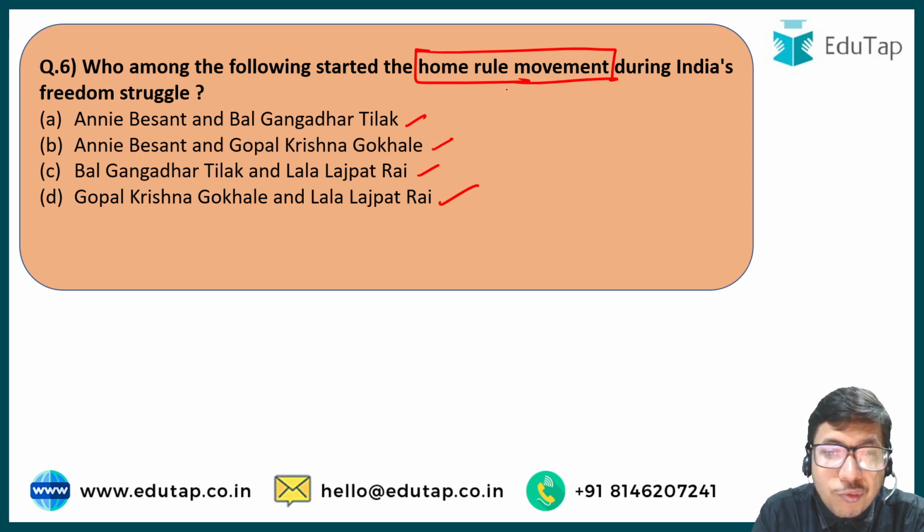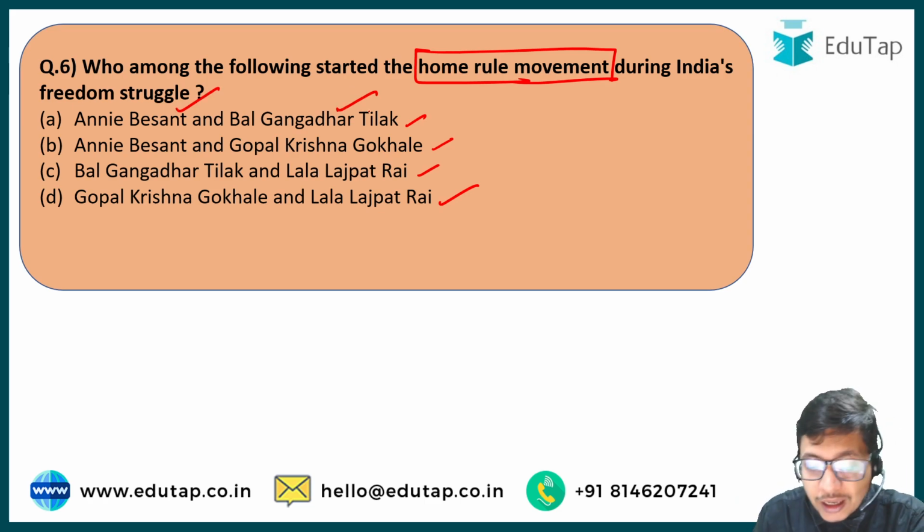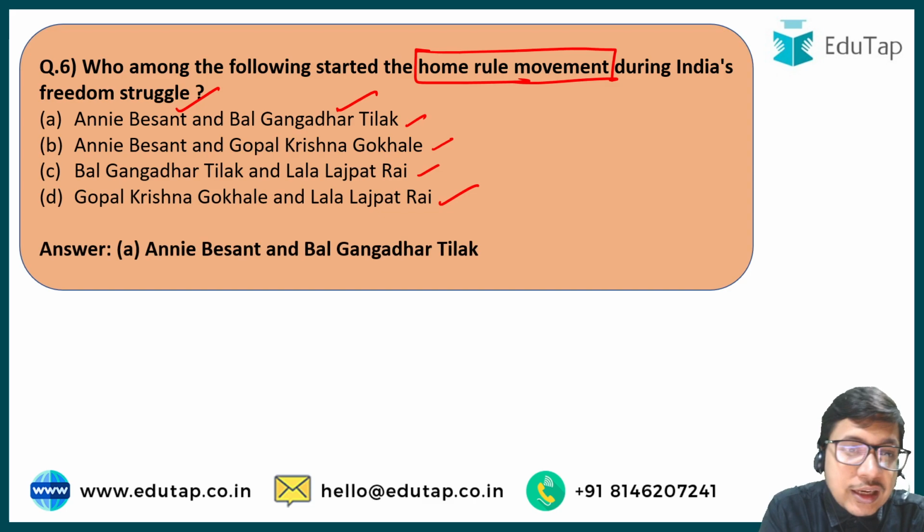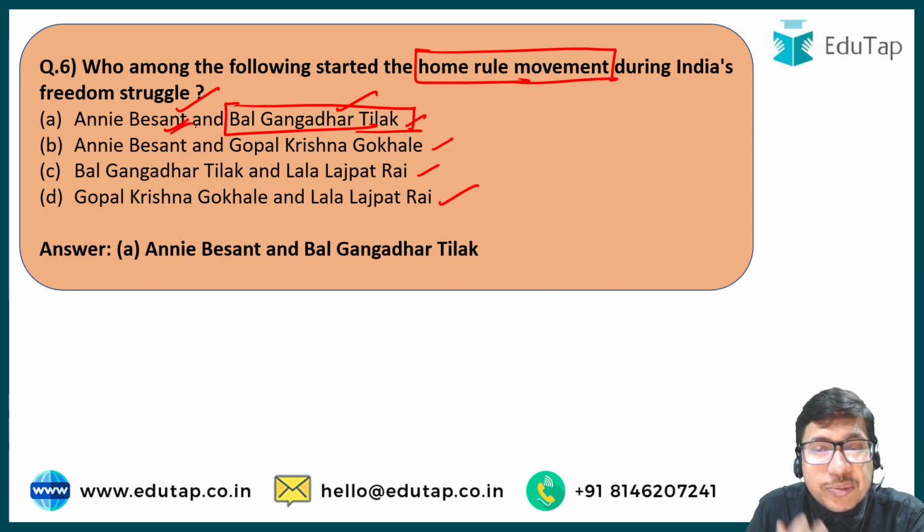So the Home Rule movement was started in India by two eminent personalities, Annie Besant and Bal Gangadhar Tilak. Bal Gangadhar Tilak spearheaded the movement in the province of Bombay, while Annie Besant spearheaded the movement throughout British India outside the Bombay province. So the correct answer is Annie Besant and Bal Gangadhar Tilak. Both of them started this movement in India in 1915.